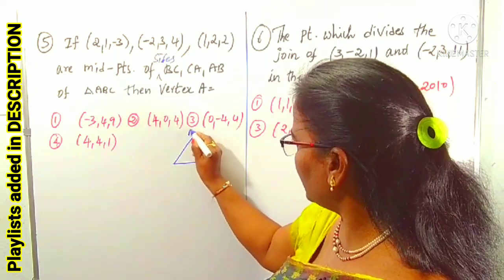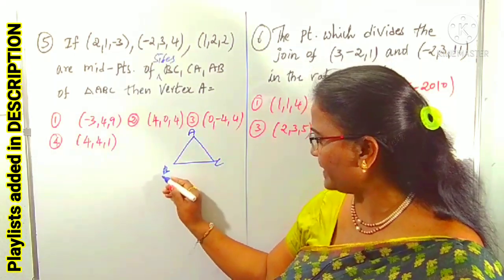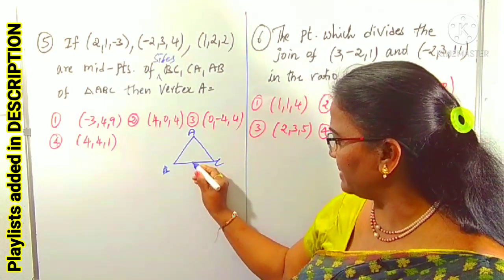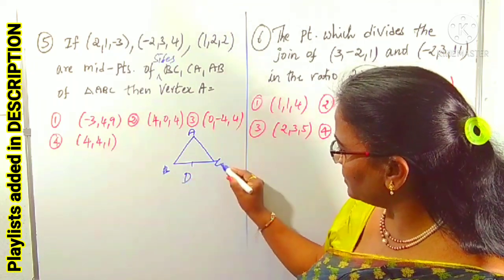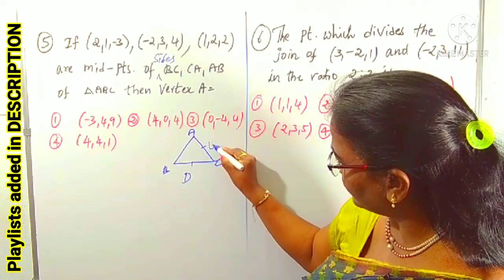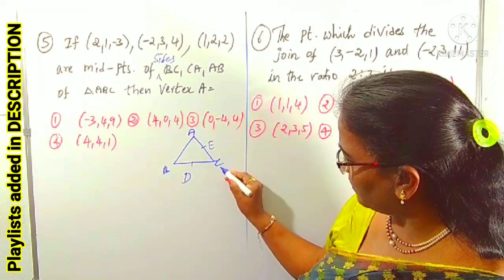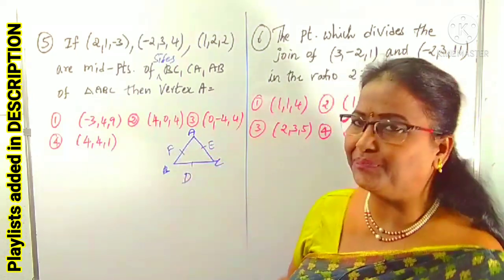Suppose A, B, C are vertices. What is the side opposite vertex A? It is BC, and its midpoint is D. What is the side opposite vertex B? It is CA, and its midpoint is E. And the side opposite C is AB, and its midpoint is F.